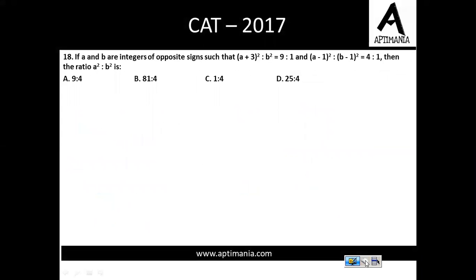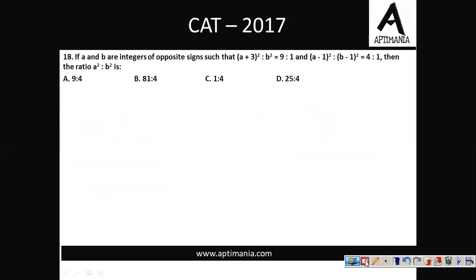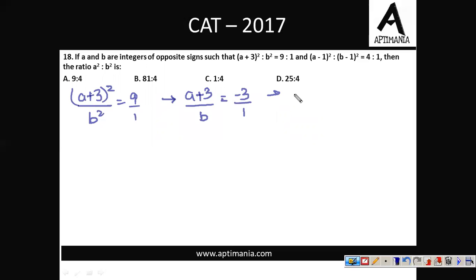Question number 18 is on the screen. What is given to us is A and B are integers of opposite sign, and A plus 3 whole square upon B square equals 9 upon 1. Taking root on both the sides, we can have A plus 3 upon B equals minus 3 upon 1. Now why is it minus 3? Because A and B are of opposite signs, so their ratio will be negative. So on cross multiplying, we'll get A plus 3 equal to minus 3B. This is the first equation.